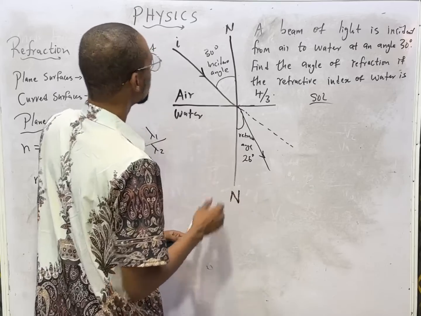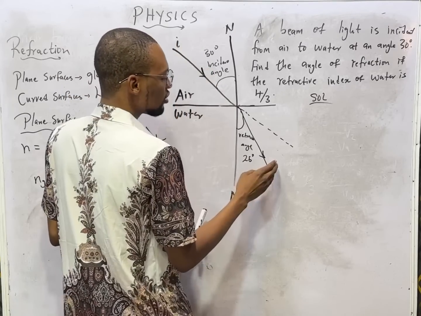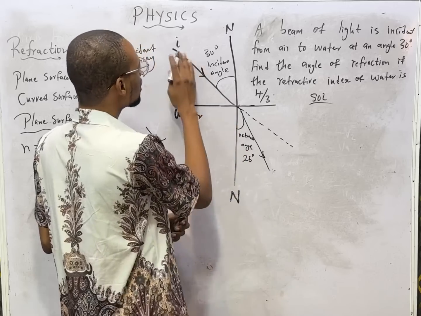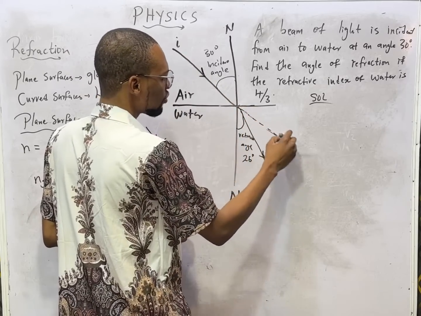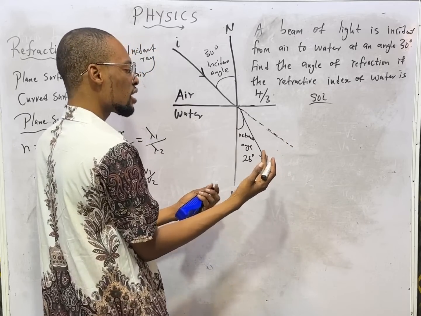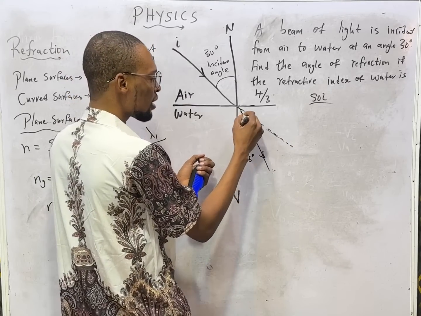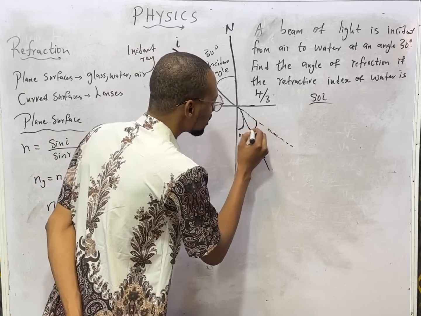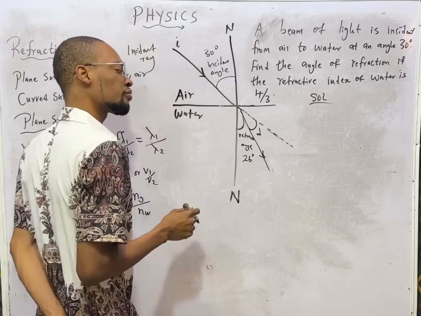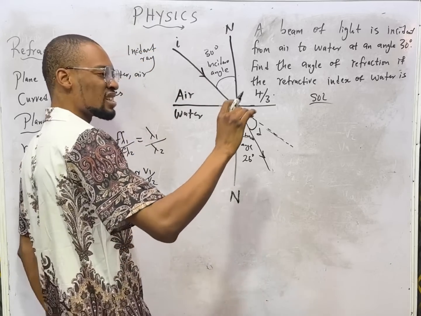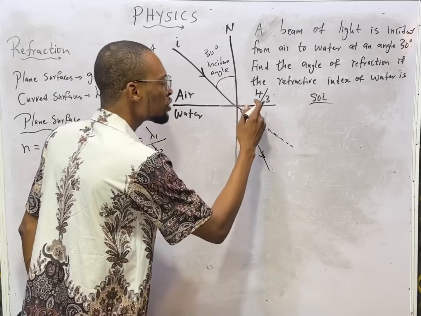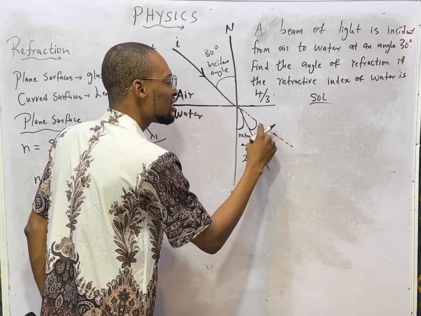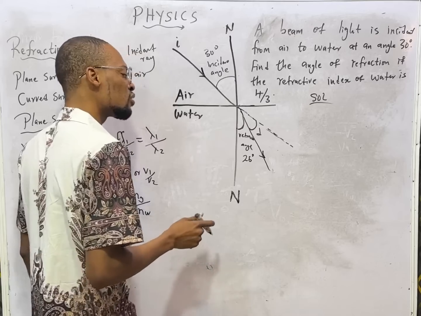We said that this is the incident ray and this is the refracted ray, right? And you know that this thing is supposed to continue like this, but it deviated from how it should be. It has now bent to form another angle here. So this angle from here to here is called the angle of deviation. It is how it has deviated from the incident. You are supposed to go like this. You've now moved this way, so you've deviated by this angle. That is simply the angle of deviation.